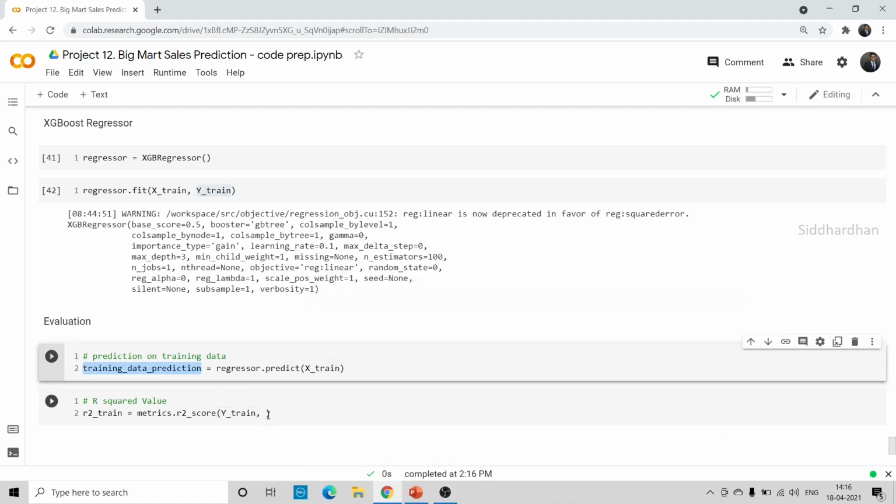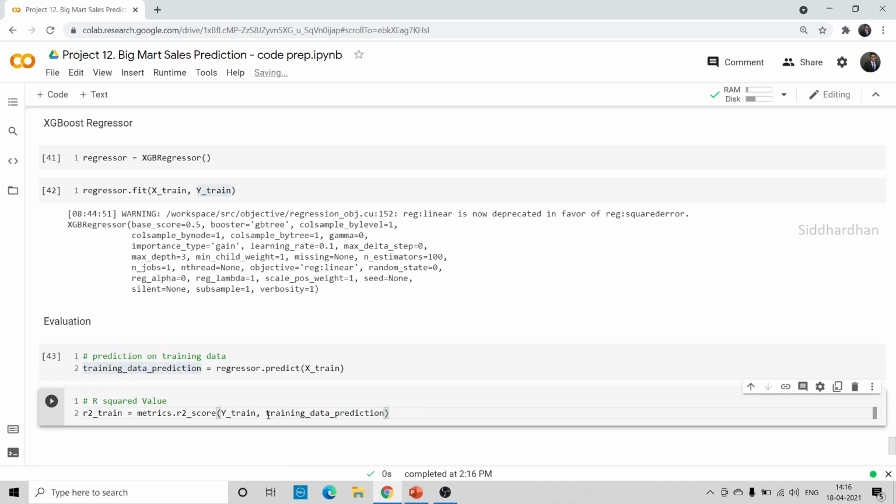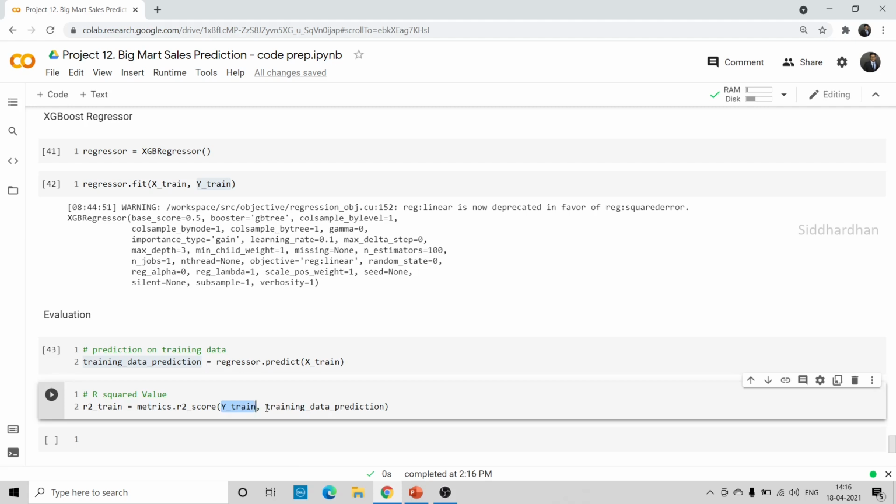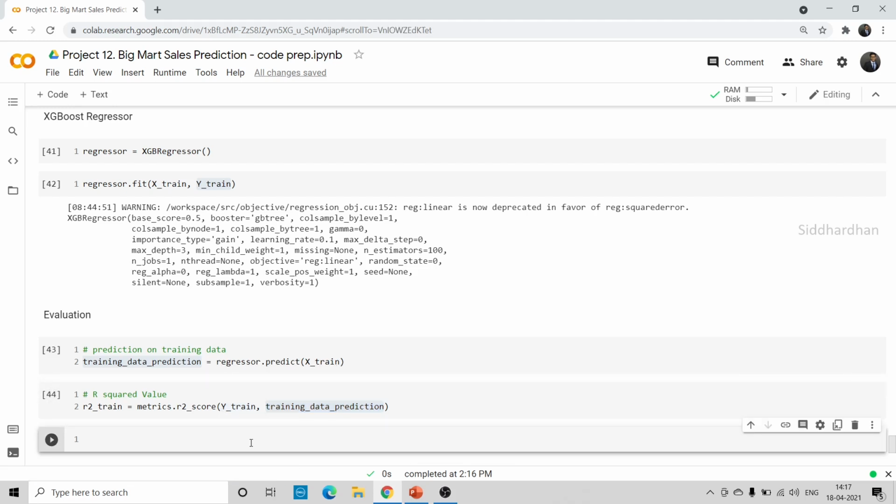So it will try to find the distance between them. Basically, it sees how close the value predicted by the model is to the original value. Y train is the original value and this is the one predicted by our model. So it tries to find the distance between them. Okay, so let's try to print it.